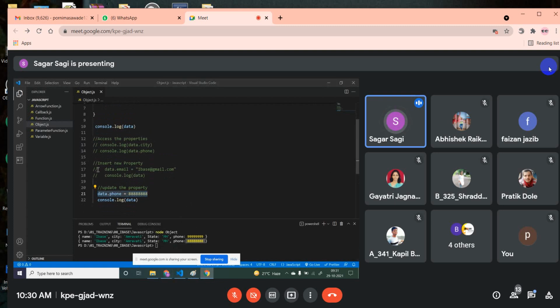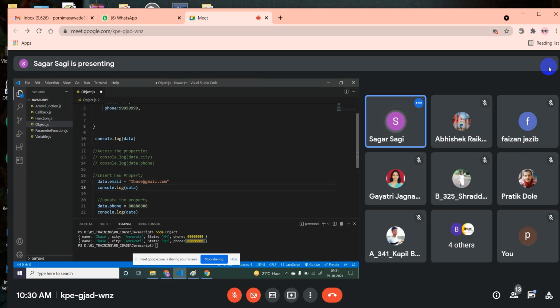Just see, the syntax is the same. Data.email equals to something, data.phone equals to something. The way of writing is the same, but here it is doing insertion, it is adding a new property, but here it is updating the existing property. So how can you differentiate whether it will do insertion or updation? Just see this object and try to find it.